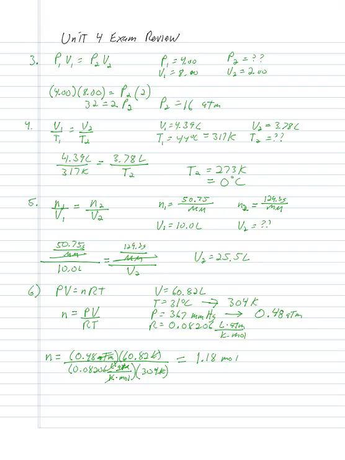Number 7. Yeah, 7 I had a lot of questions on, people coming to my office. So it says, for which of the following changes is it not clear whether the volume of a particular sample of an ideal gas will increase or decrease? So the way to do this problem is to look at the changes that they propose. For the changes that they propose, they'll either both increase the volume or both decrease the volume. And if they both do the same thing, then you know what's going to happen.